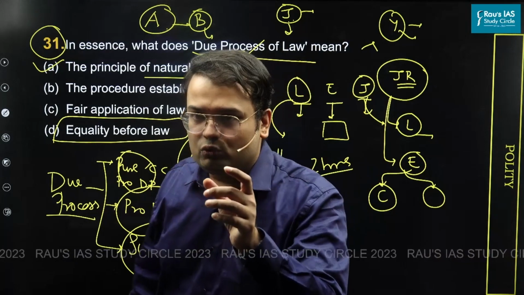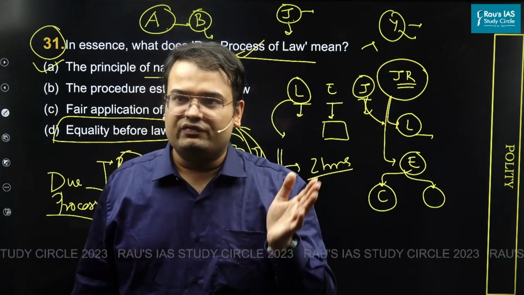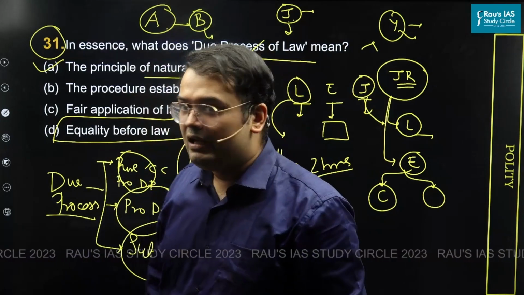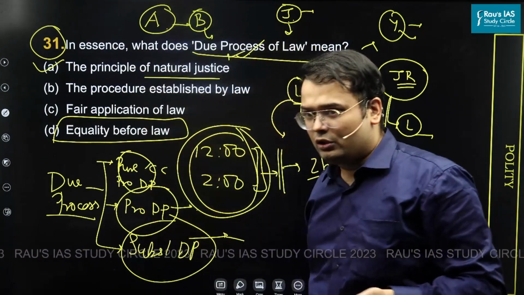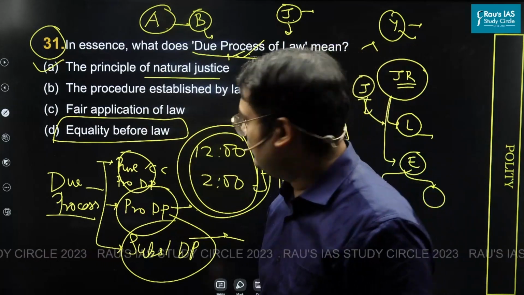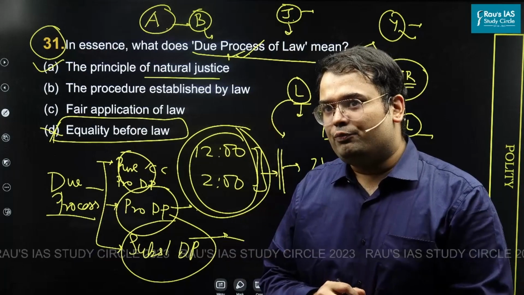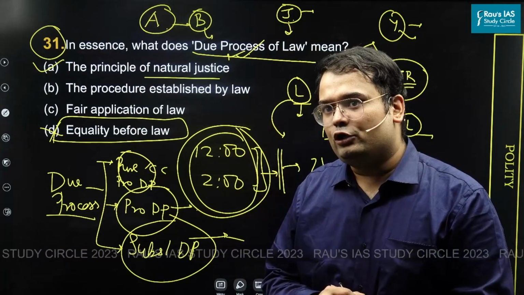It is linked to rule of law. It is also linked to equal protection of law, which is another facet of Article 14. But when we talk about due process of law, it is connected to Article 21, that is procedure established by law. So certainly, based on common sense, by simple reading of polity, one can argue this cannot be the right option.